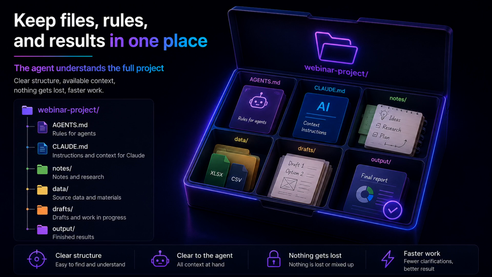If you want to start using agents, the first practical step is very simple. Create a project folder. One project, one folder. If you are preparing a webinar, create a webinar folder. If you are preparing a report, create a report folder. If you are working with a client, create a client folder. If you are building a small website, create a website folder.